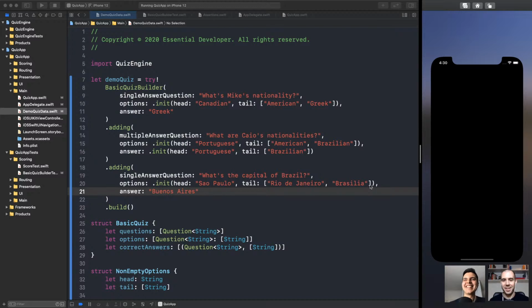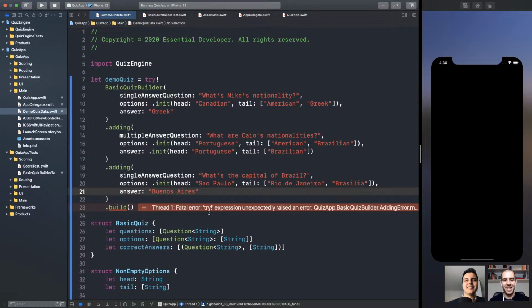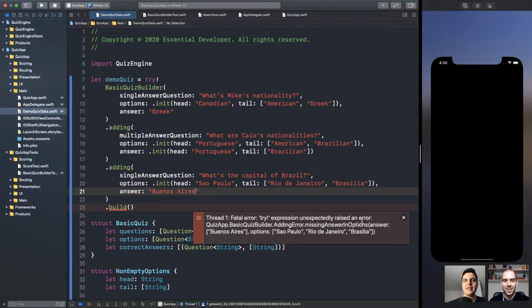Fatal error. Missing answer in options. Answer, Buenos Aires, options. It's not there. Make sense? So it's a friendly API with your clients.